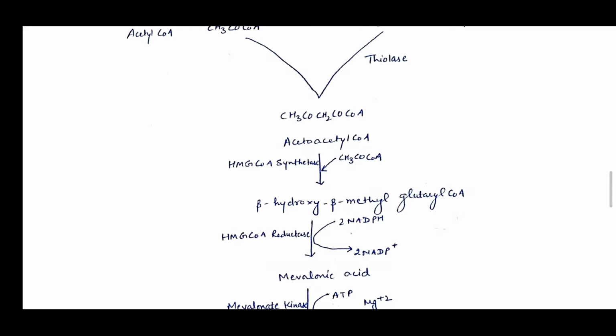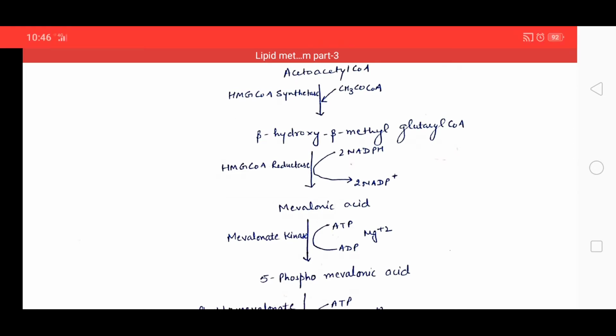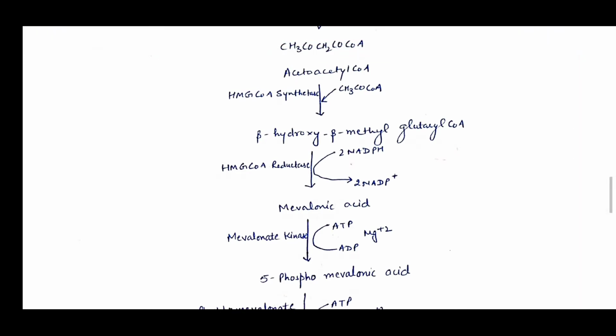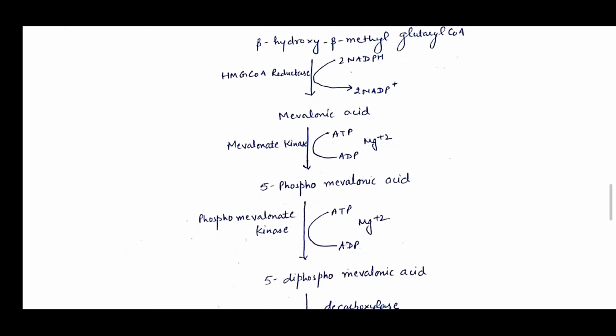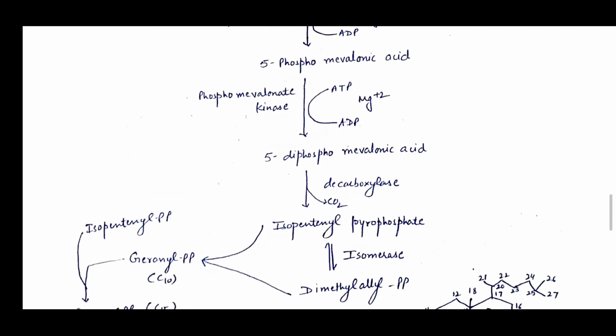coenzyme A synthetase, and this HMG coenzyme A is converted into mevalonic acid by the enzyme HMG coenzyme A reductase, and this mevalonic acid is converted into 5-phosphomevalonic acid in the presence of the enzyme mevalonate kinase, and this 5-phosphomevalonic acid is converted into 5-diphosphomevalonic acid by the enzyme phosphomevalonate kinase, and this is converted into isopentenyl pyrophosphate in the presence of the enzyme decarboxylase, and this is the basic unit for any steroidal ring.